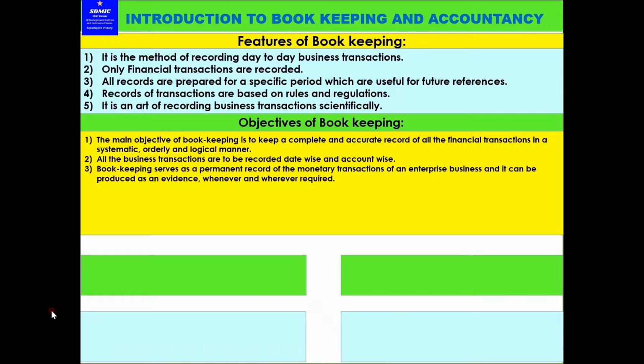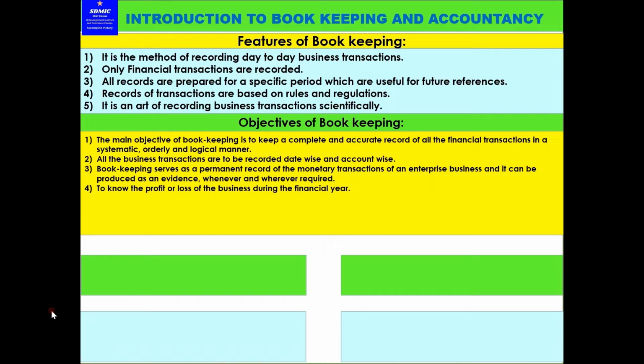Bookkeeping serves as a permanent record of monetary transactions of an enterprise, and it can be produced as evidence whenever and wherever required. This we discussed in our previous lectures. If after 6 months, a year, 2 years or 5 years there is any doubt about a transaction, or we want to cross check anything, the recording must be done in such a way, and the bills and documents stored in such a way, that it can be cross checked and the evidence can be produced immediately. That is the system.